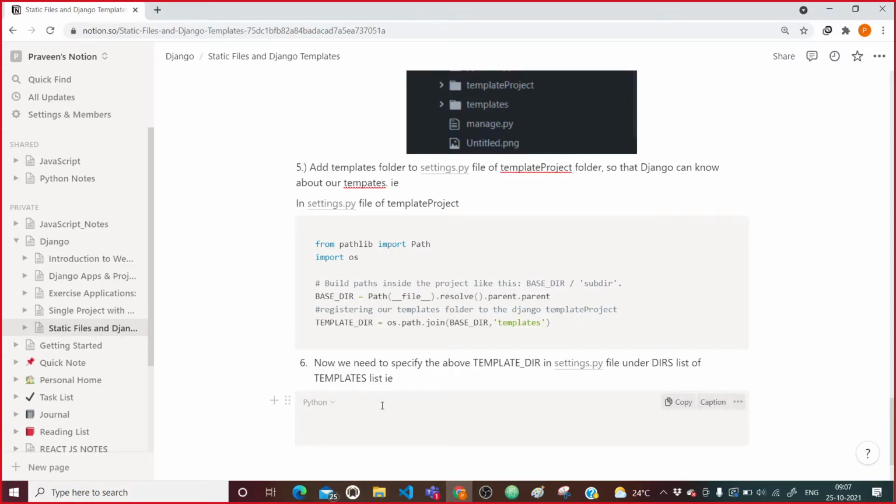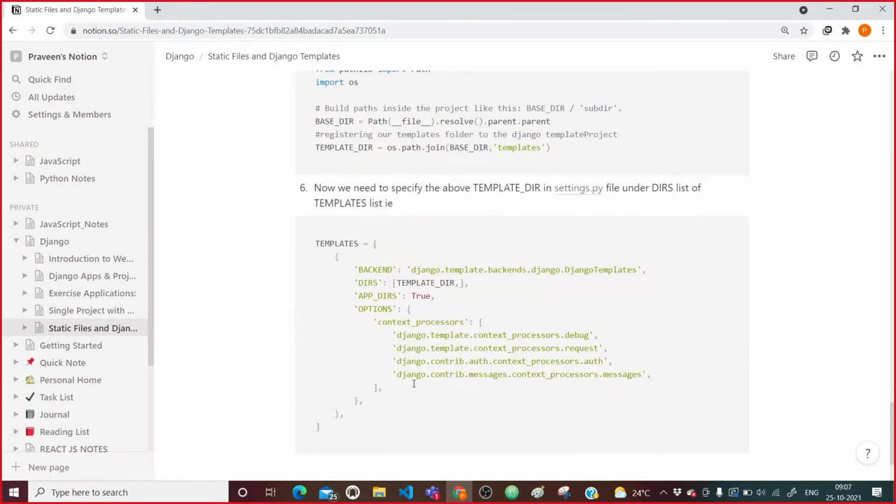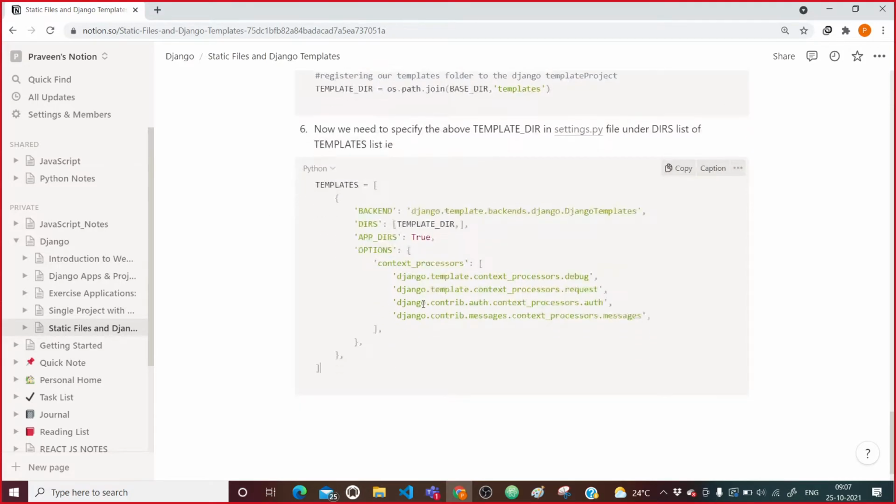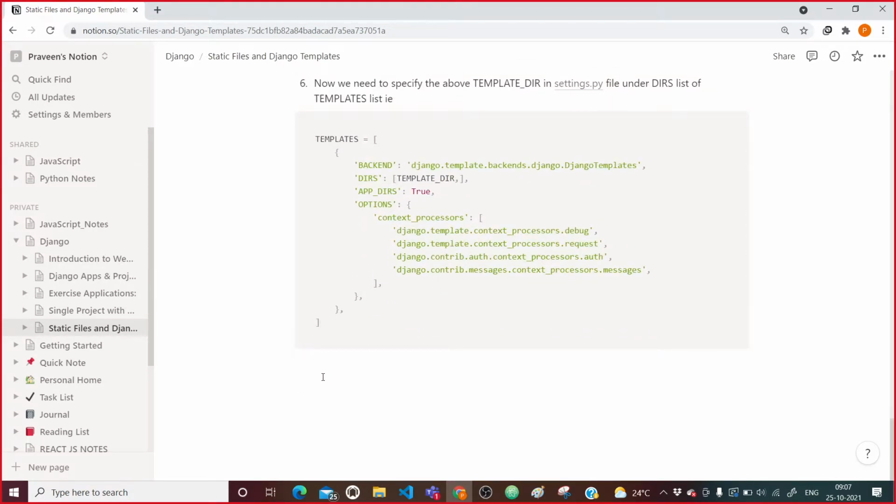After coming here, we need to see what we did. Inside dirs we put template dir. We told Django that now template dir is the template folder. Now what do we need to do after that?